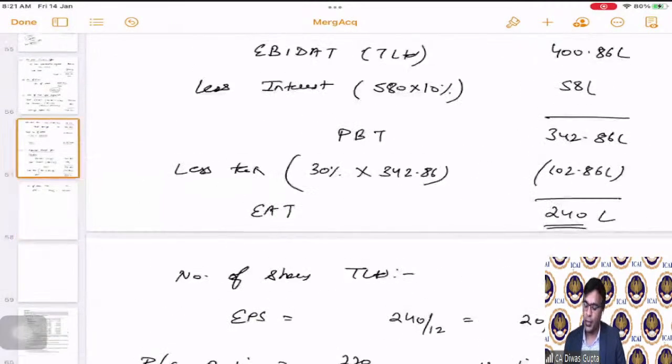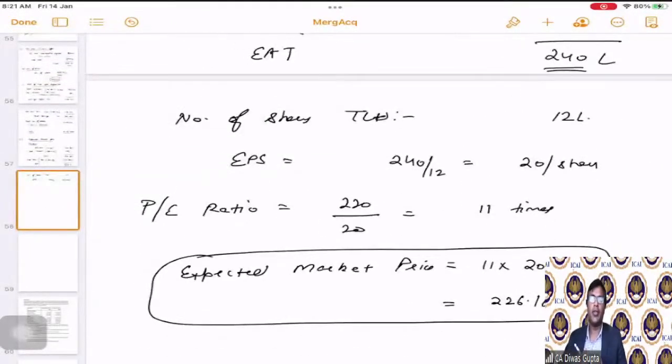So students, please note that first of all, in this part of the question, we have calculated the existing PE ratio. For that, we know the market price per share, but we don't know the EPS.